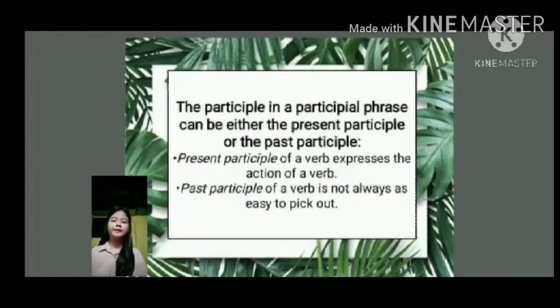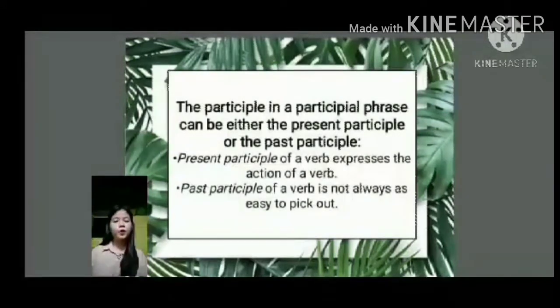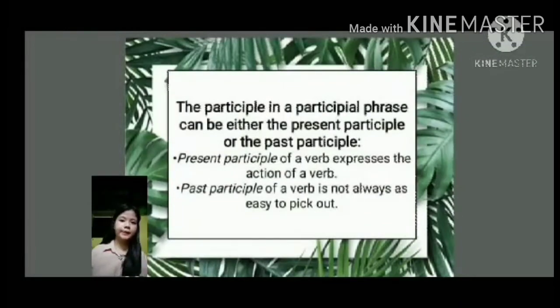Example, the present participle. What is a present participle? A present participle expresses the action of the verb, and it always ends in ing. Past participle. A past participle usually ends in ed for a regular participle.